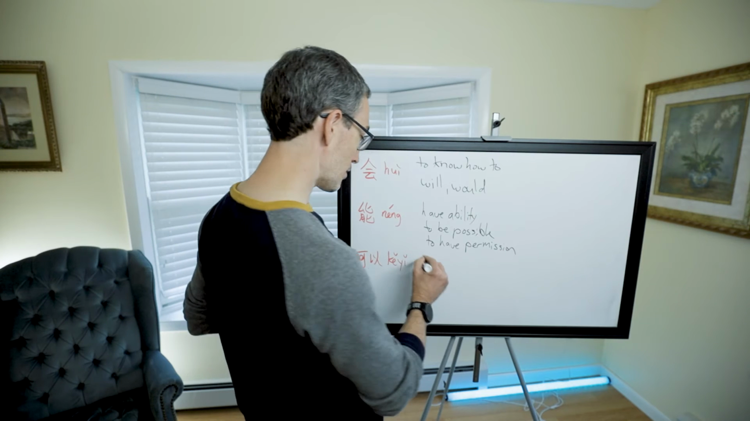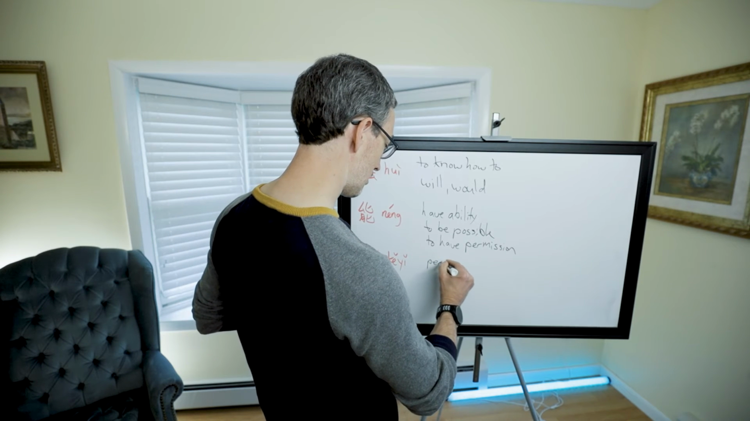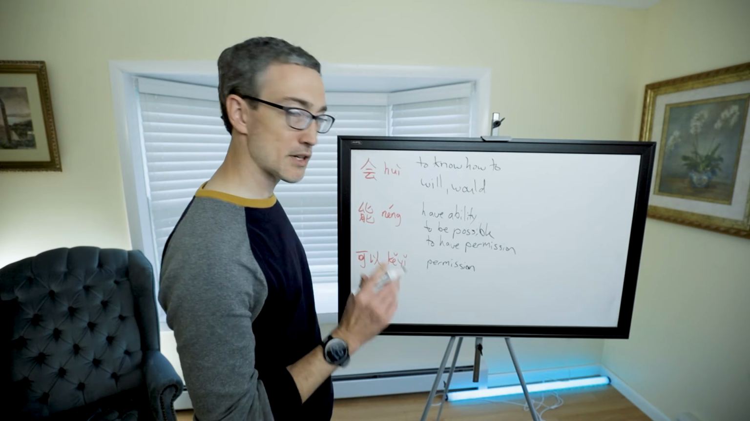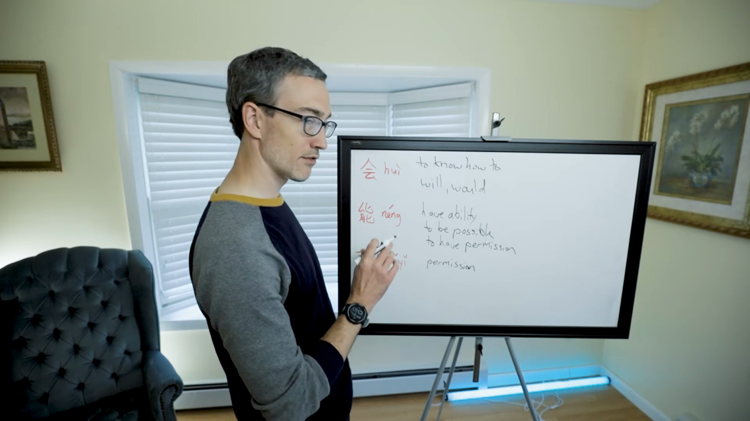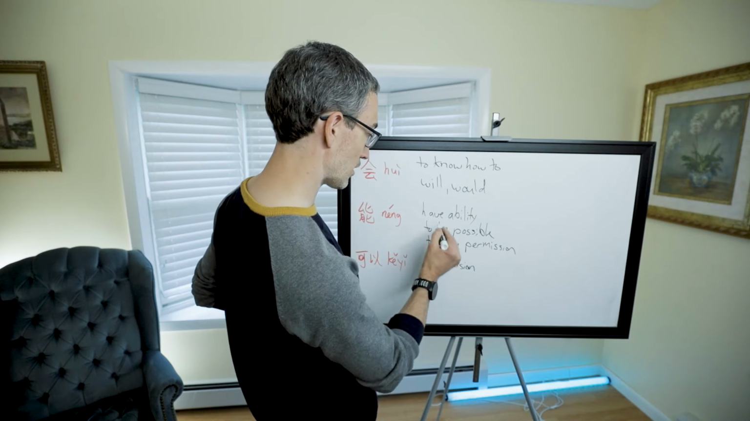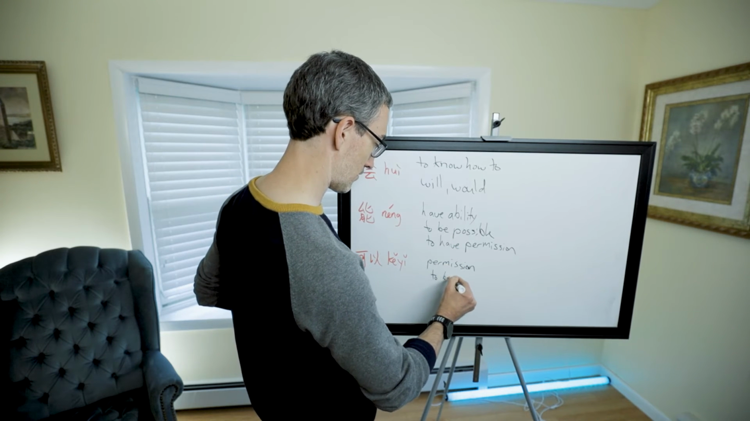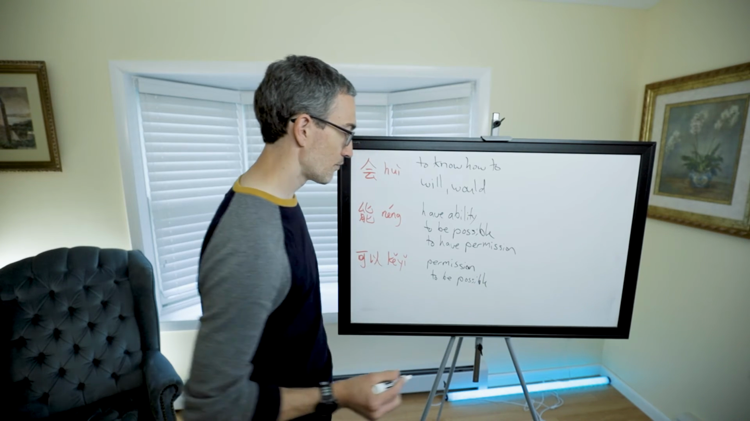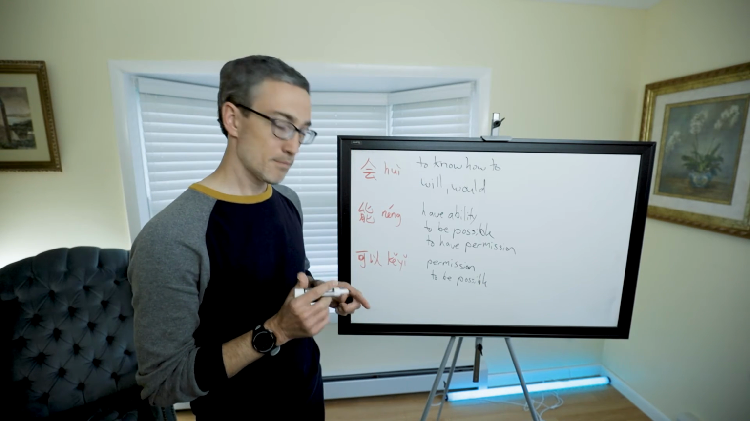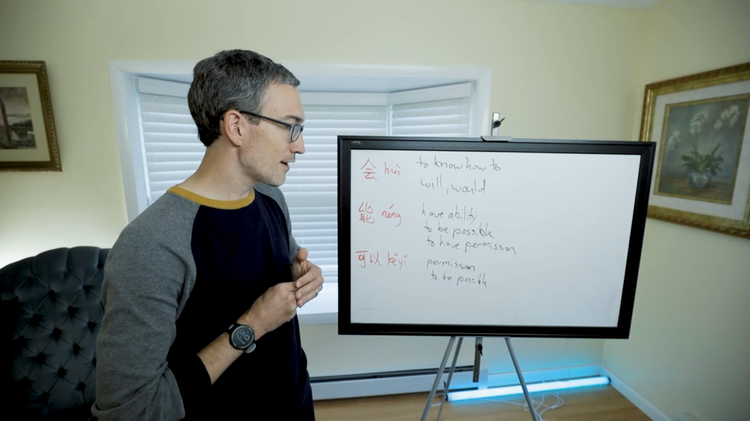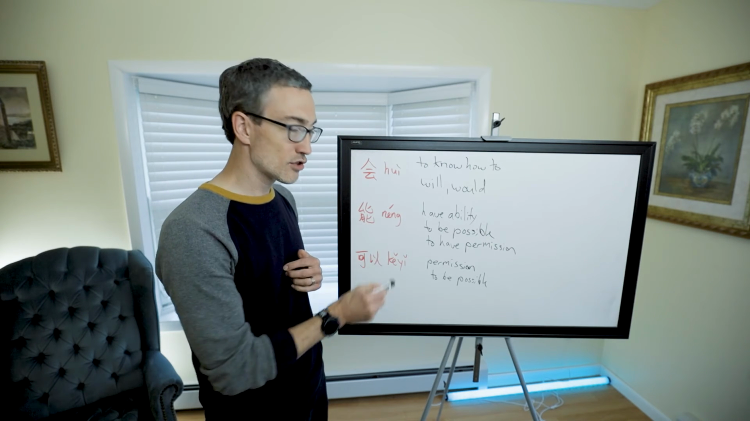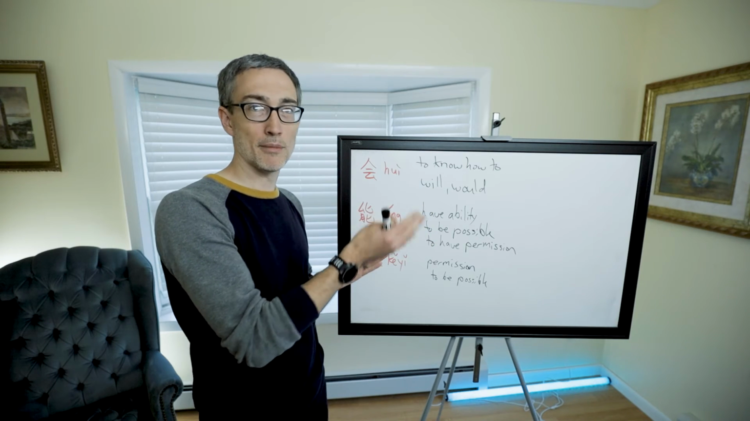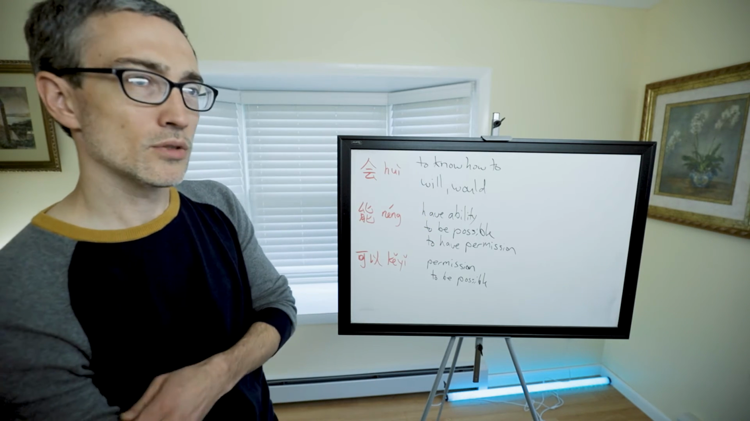And then here we have the primary one is permission, but it can also mean, especially when it's in the positive form, 可以 versus 不可以, when it's in the positive form, it can also mean to be possible. So they each have their primary meaning, but they each have a secondary meaning, and particularly these two both have overlap, where their secondary meaning kind of overlaps with the primary meaning of the other one.